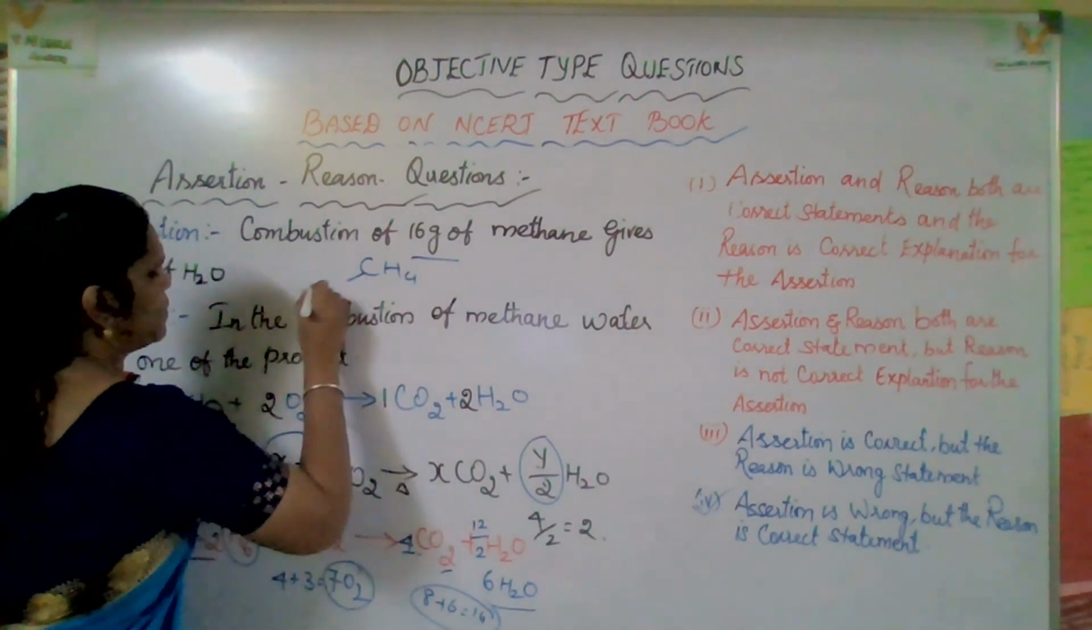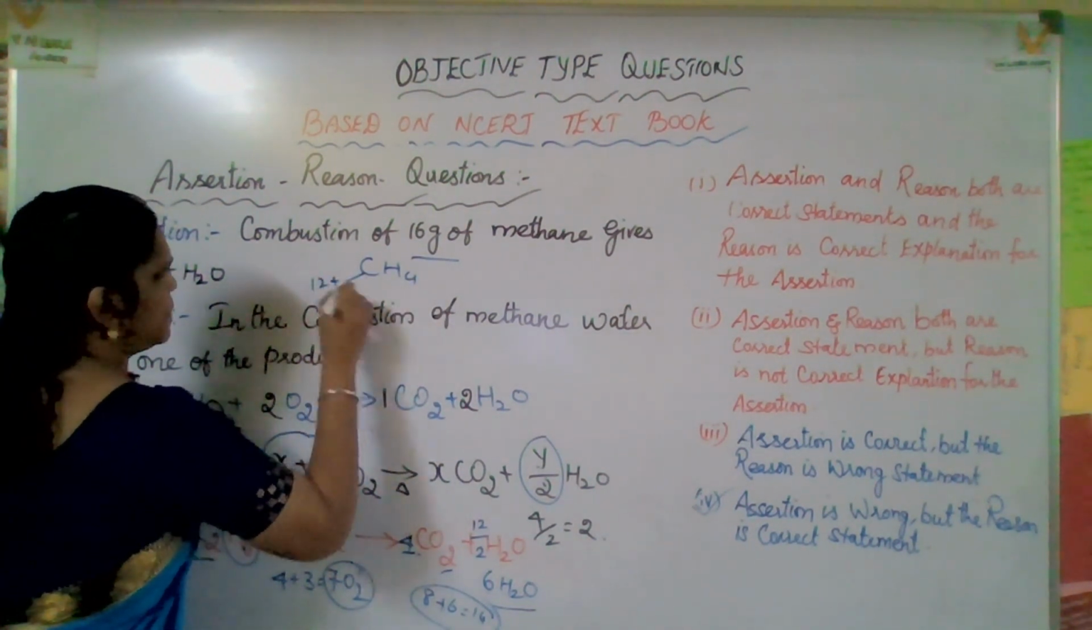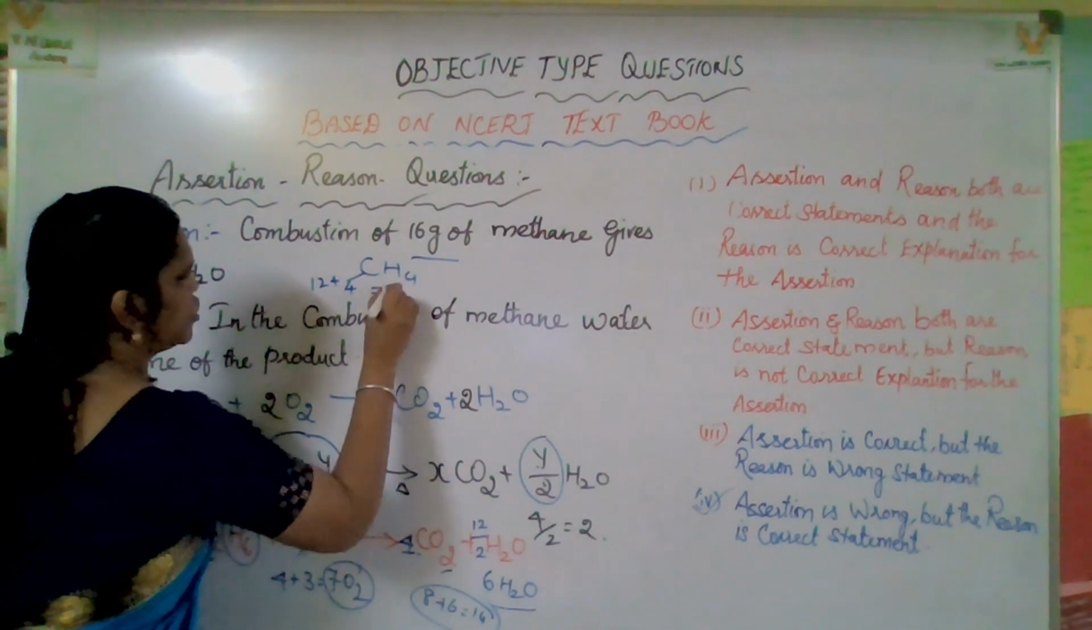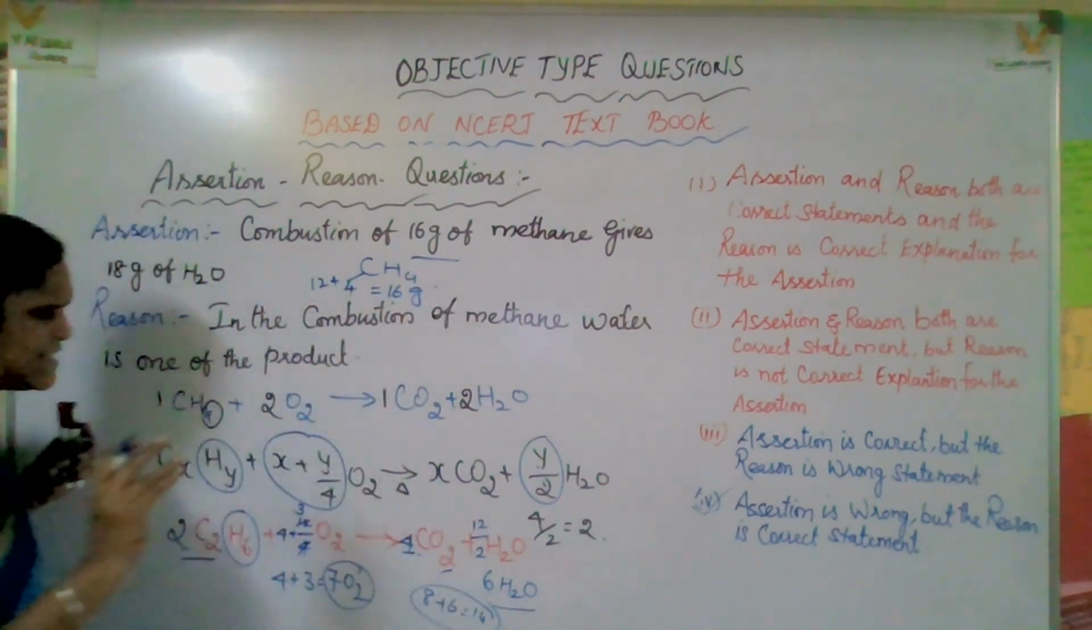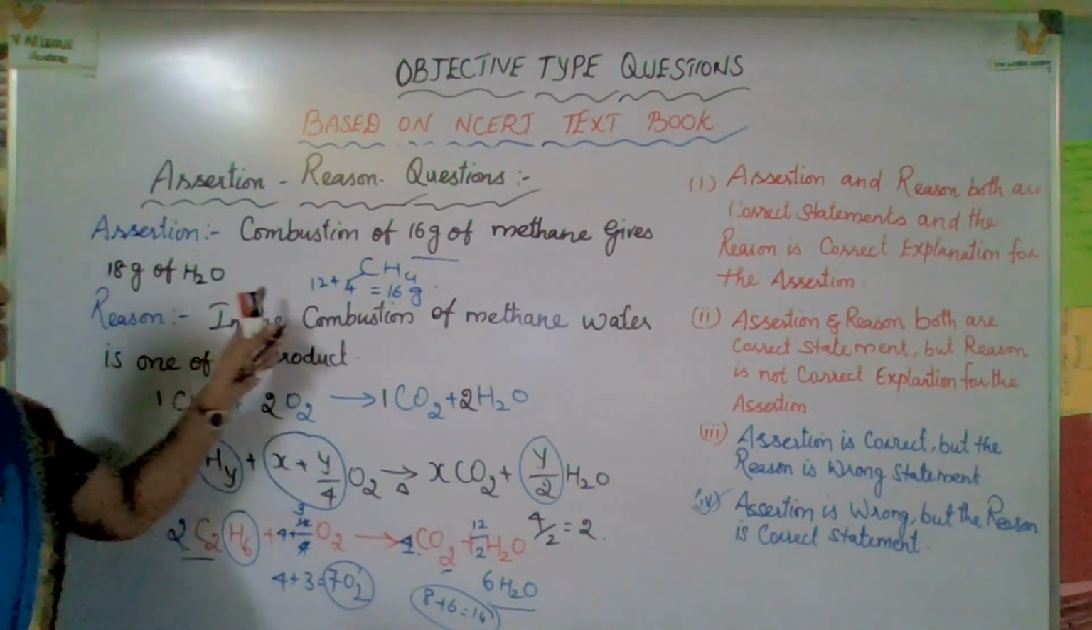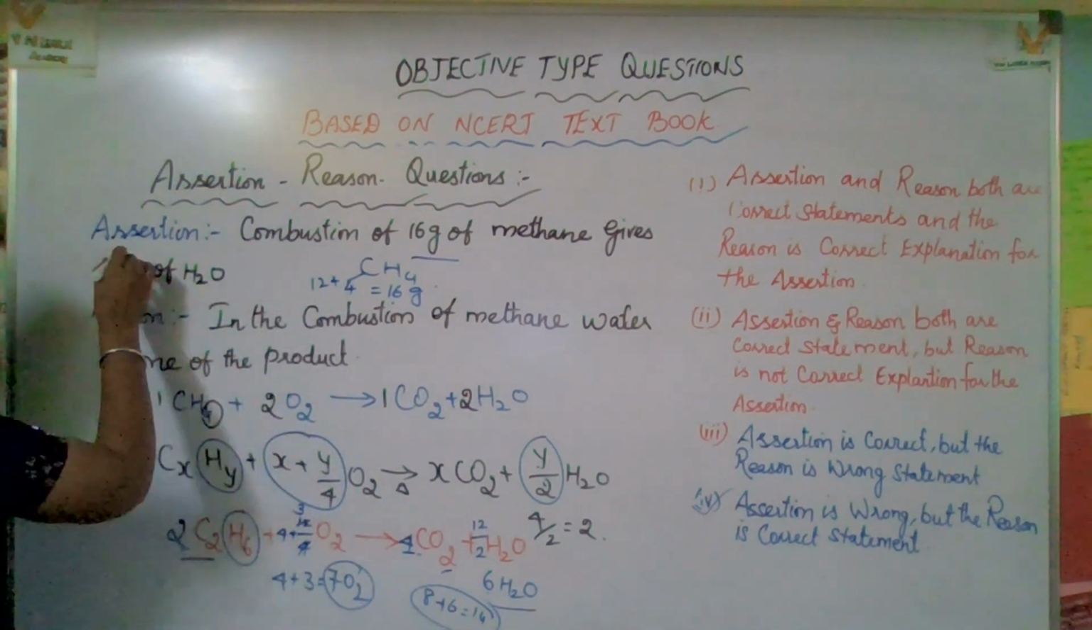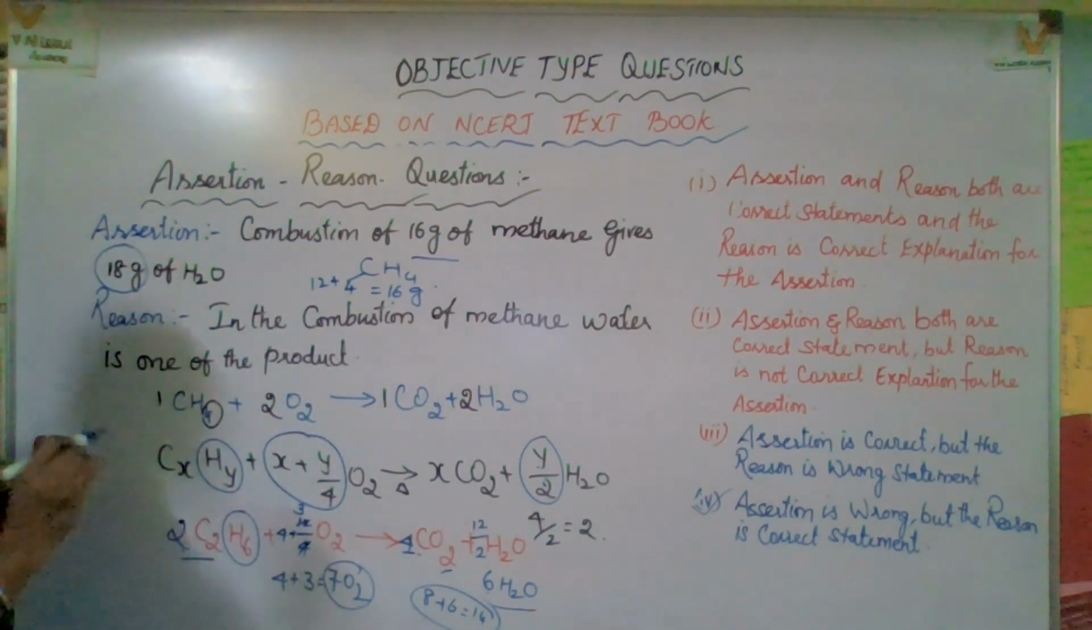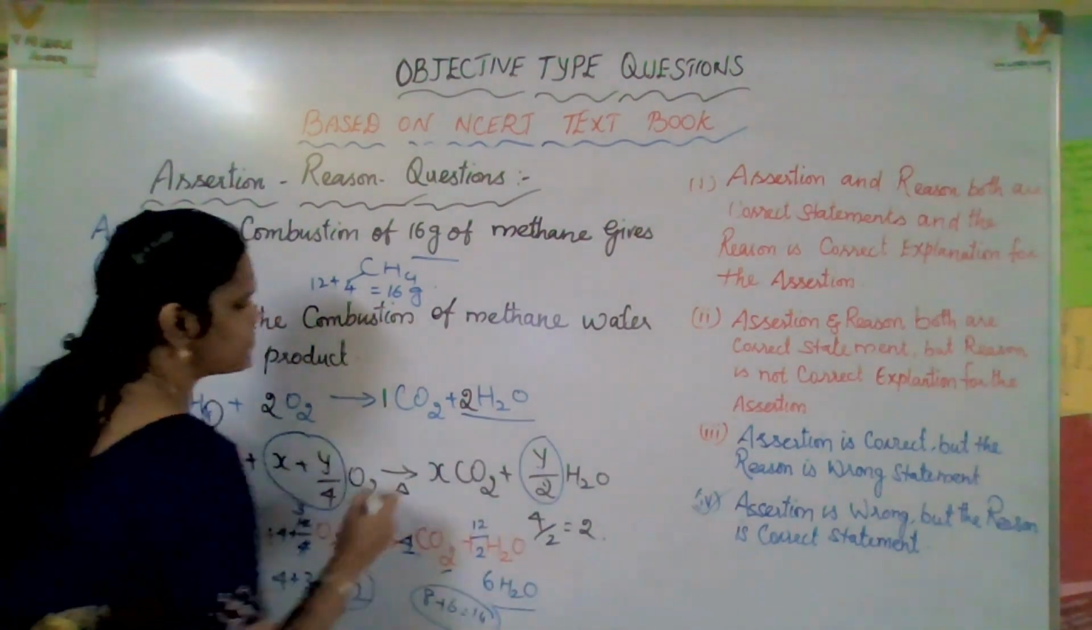CH4, carbon, how much? 12 plus hydrogen 4. So altogether 16 gram only. Yes, it is 16 gram only. 16 gram of methane gives 18 gram of water. Is it correct? Here, how much is it providing?